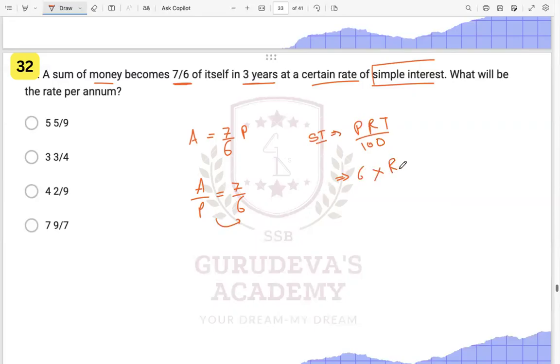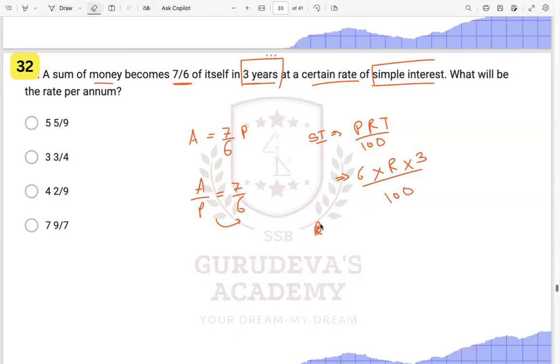Rate of interest we have to calculate. What is the time duration? Time duration is 3 years, given to you over here. Upon 100, right? So this will be 18. R will be..., and simple interest.